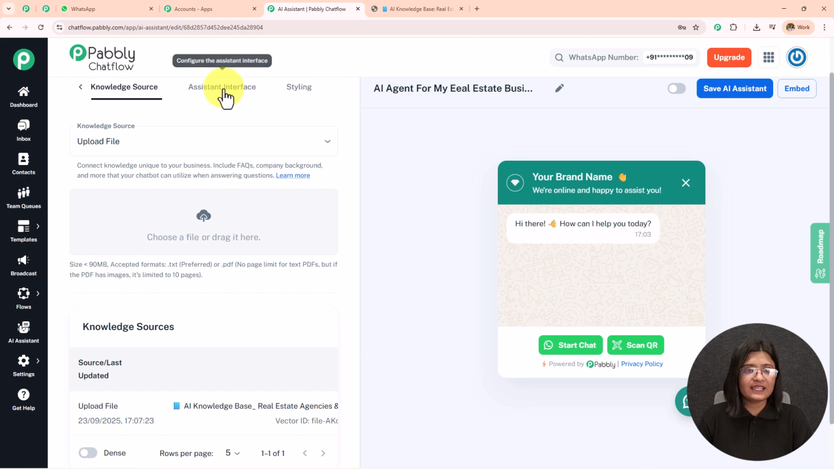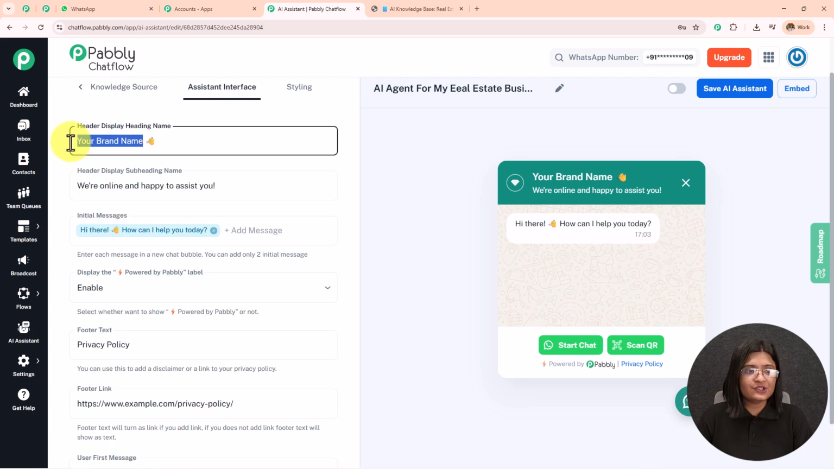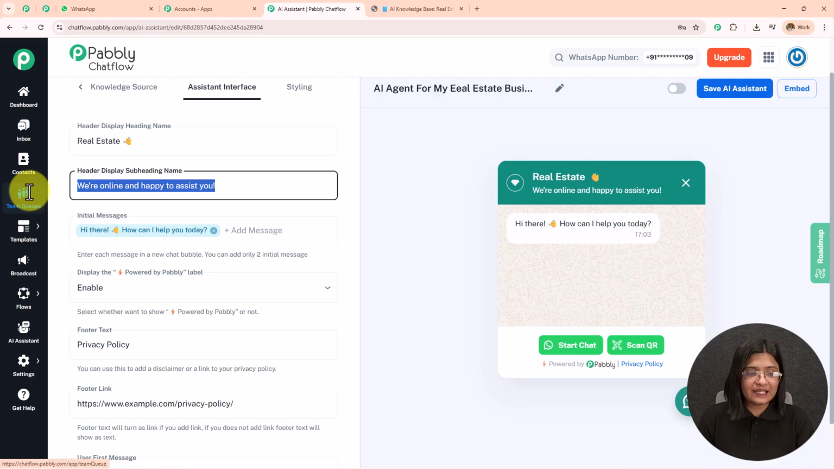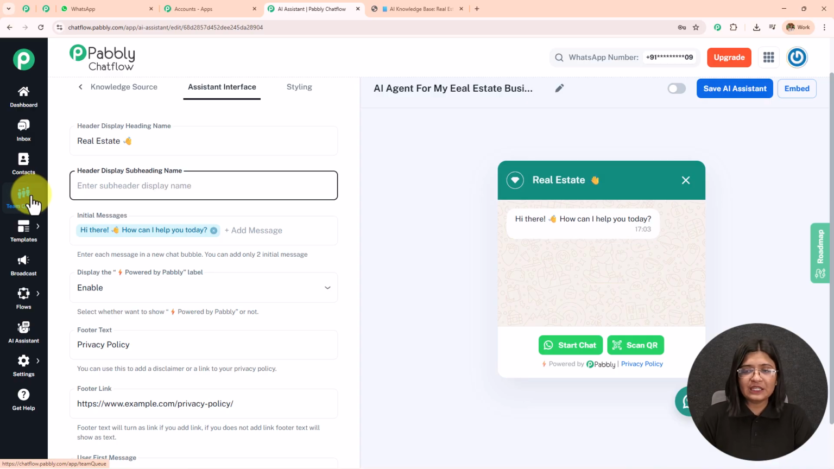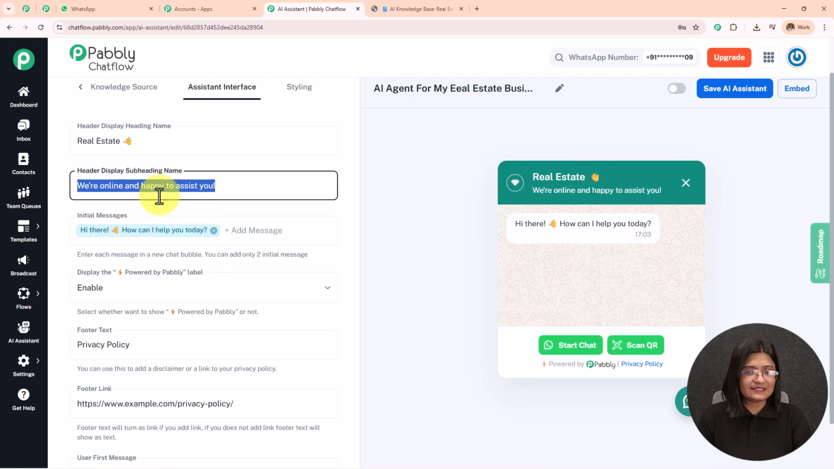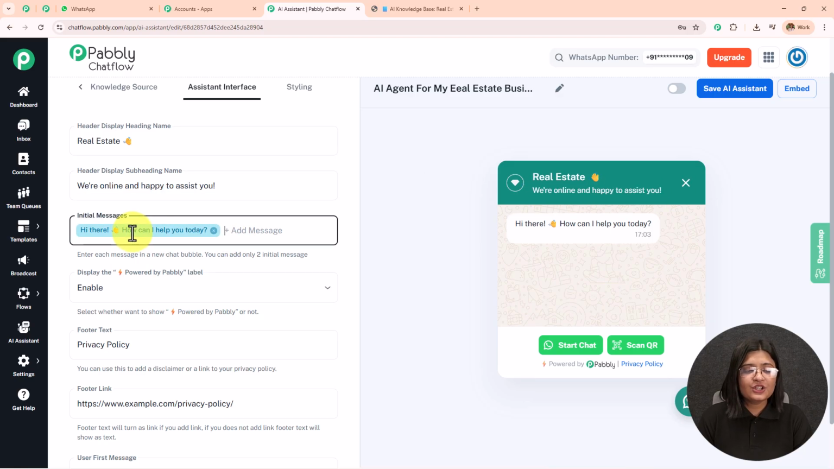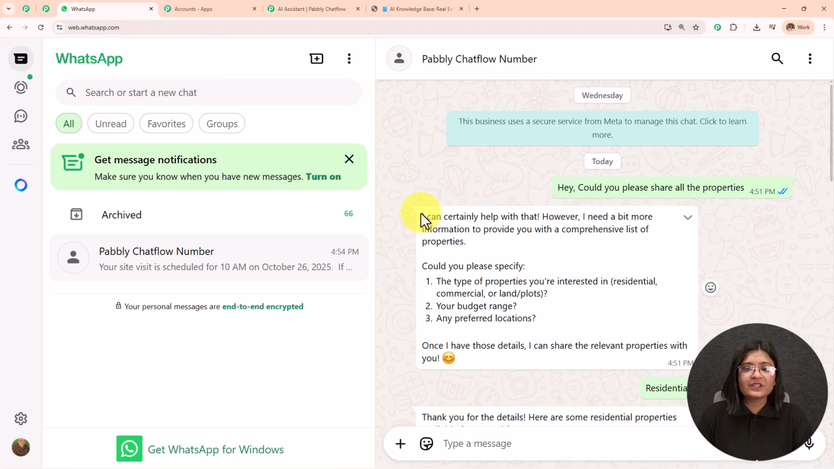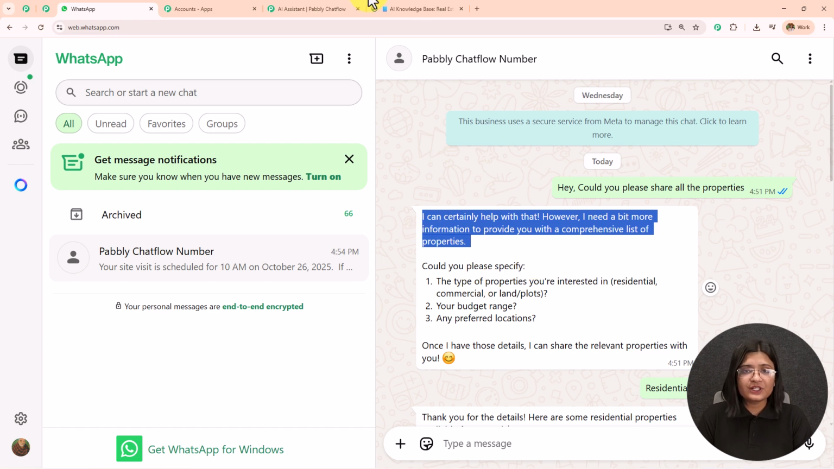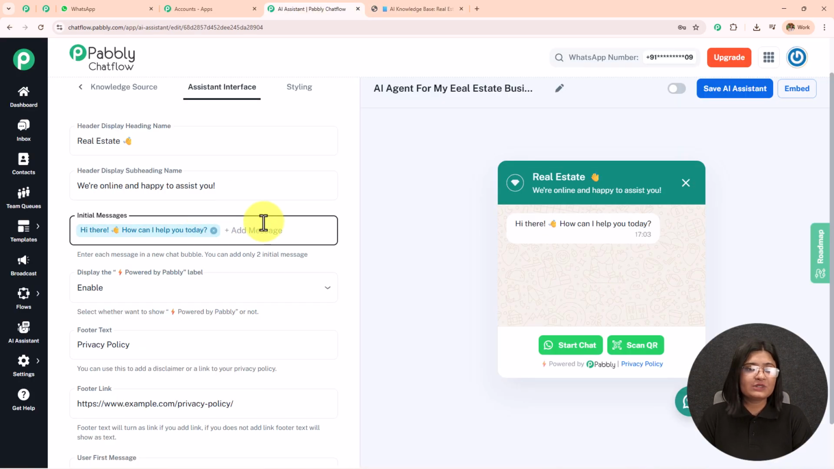Now we have this AI interface, so you can change the brand name from here and it will start reflecting over here. If you want to display the subheading message, you can do that. I'm going to keep it as same. If you remove this, it will be removed from here, so I'm going to keep it as same. Then we have this initial message. So my AI is going to send this message: hi there, how can I help you today? So you can add 2 initial messages, but over here your AI is also going to reply what you have added in your knowledge source. So it is not important that the initial messages will be same only.